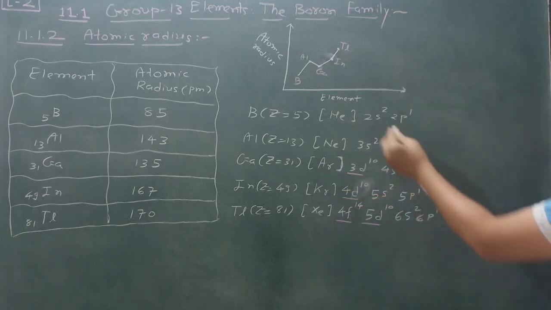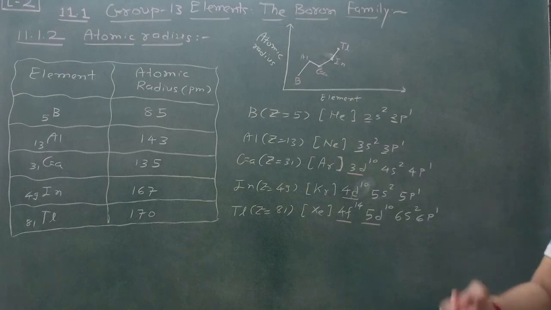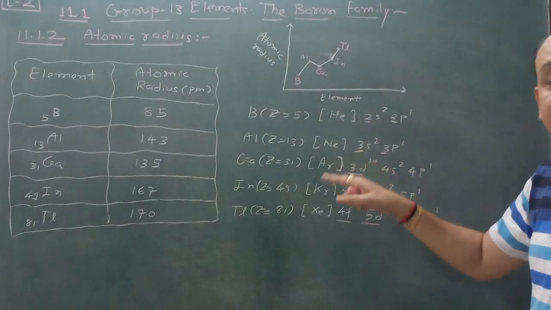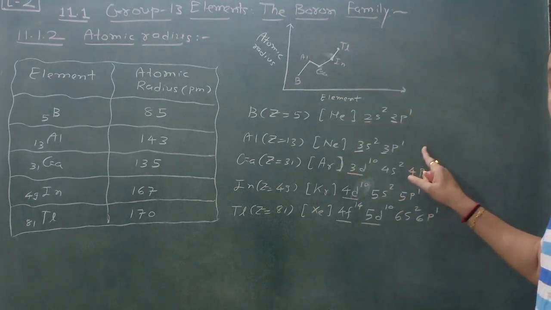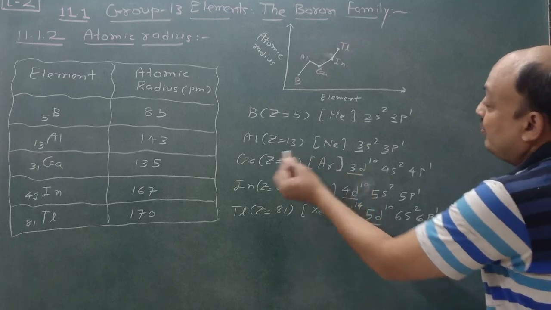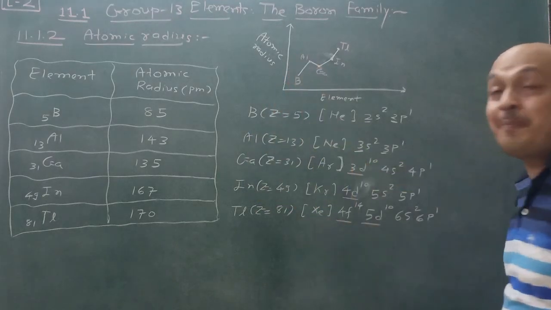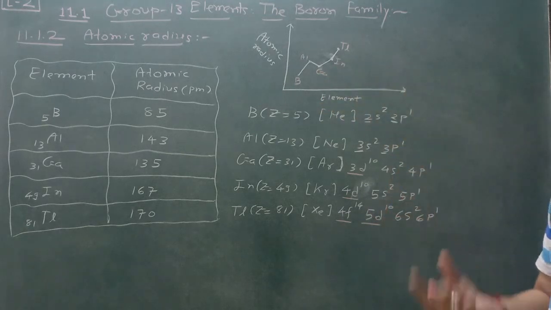That means here the shell is changed, from the 2s orbital to shell 3, and that's why atomic size increases. Okay, there is no problem. According to the graph also, boron to aluminium it is increased. But now a problem is there. From aluminium to gallium, the atomic radius is decreased.